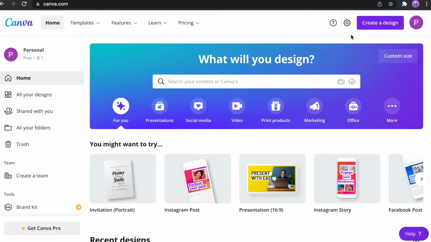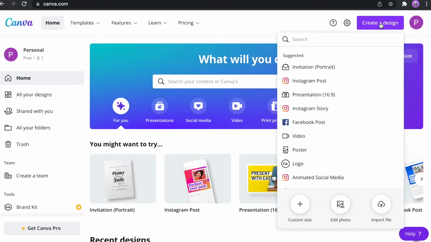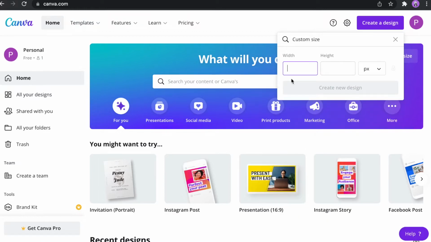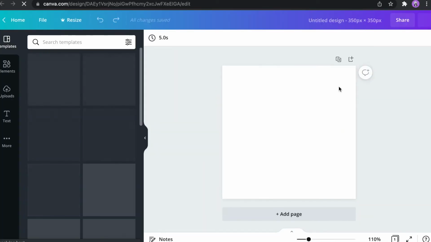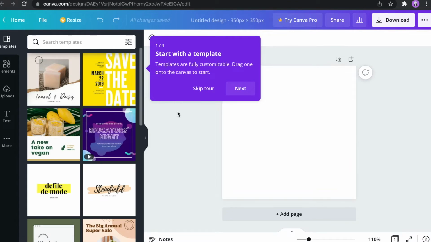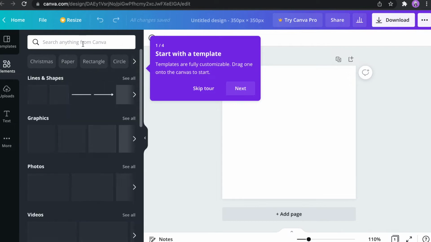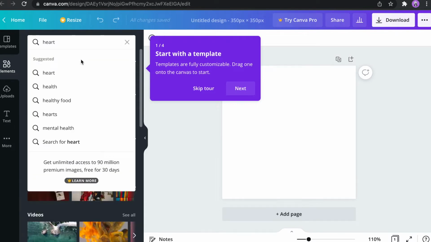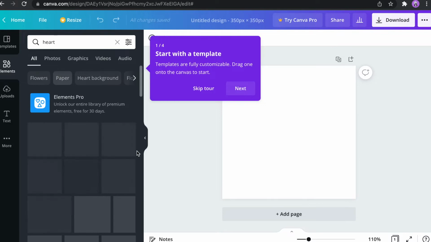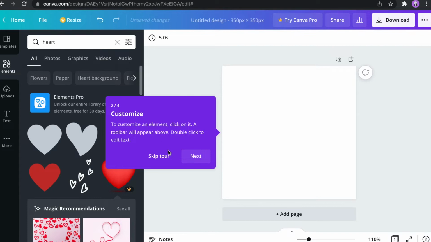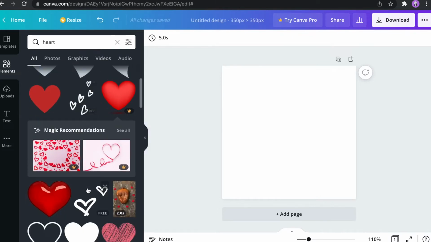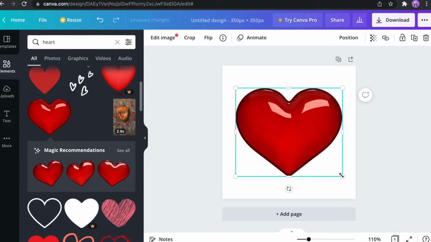Now I will create a logo image for my NFT collection. Just click here, custom size, 350 by 350, create new design. Okay guys, so what we're gonna do, I don't know, let's do something simple. For example, we have some elements here. Let's choose heart. And what we have here, heart. Awesome. Now let's choose another one. Okay, skip tour. This one, this is nice.